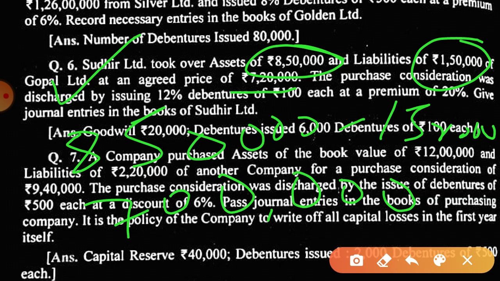That means when assets and liabilities are taken over and the amount is paid to the liquidator or the company, if the amount paid is extra, the difference will be debited to goodwill account, and if the amount paid is less, then it will be transferred to capital reserve. Okay, let's move on to the solution.